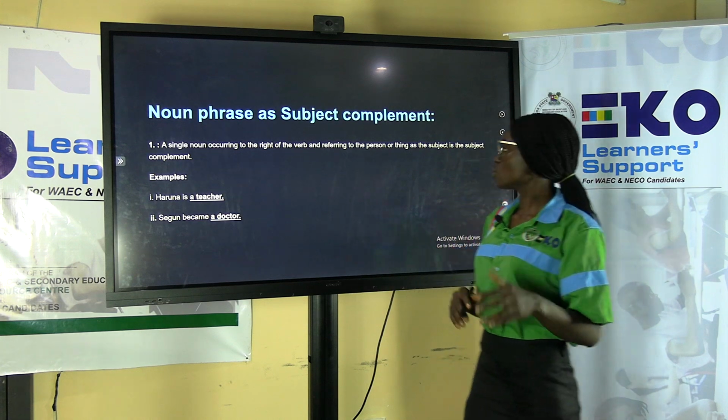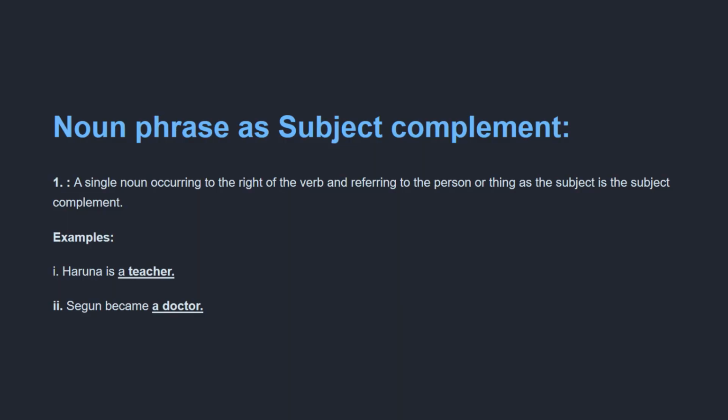Noun phrase as subject complement. We talked about the object complement. Now subject complement. A single noun occurring to the right of the verb and referring to the person or thing as a subject is a subject complement. Look at this sentence. Aruna is a teacher.